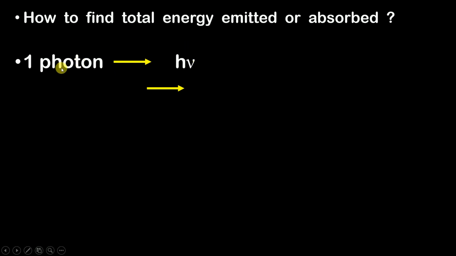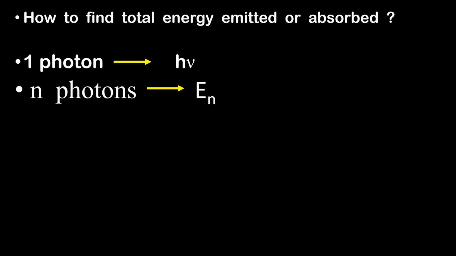We know the energy of one photon is h nu. So now what if there are n photons? Suppose in a total energy emitted or absorbed, there are n photons. So what will be its energy? That we don't know. Therefore, we have assumed it to be En. I'm making it clear again. The energy of one photon is h nu. But if you want to find out the total energy, then you have to consider all the photons. Suppose there are n photons. So what will be the total energy of n photons? You don't know. Therefore, you assume it to be En.